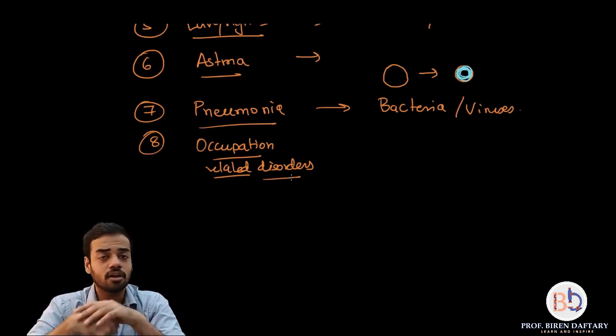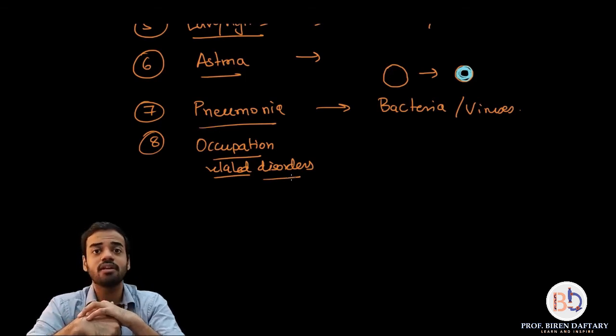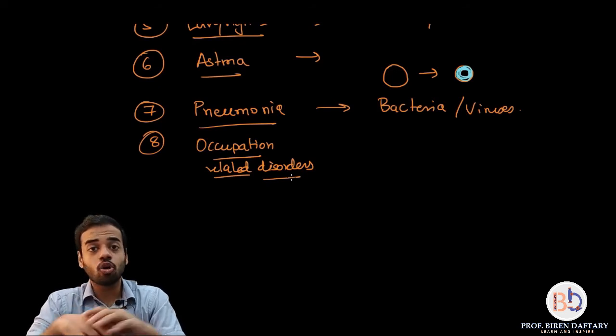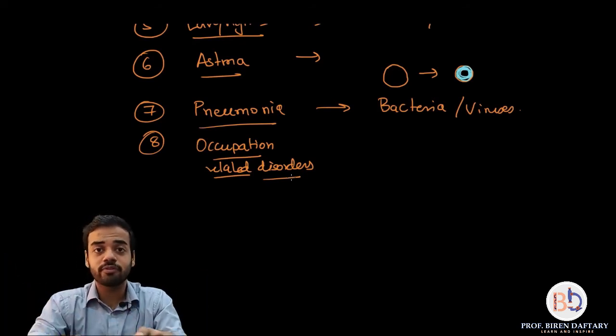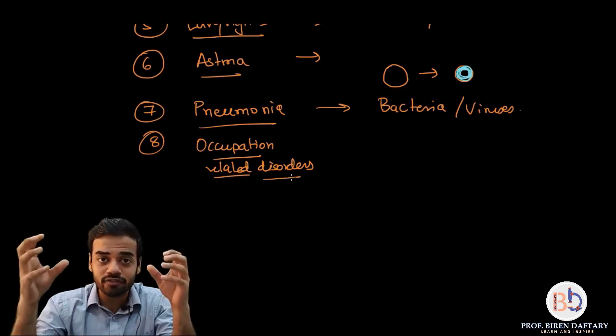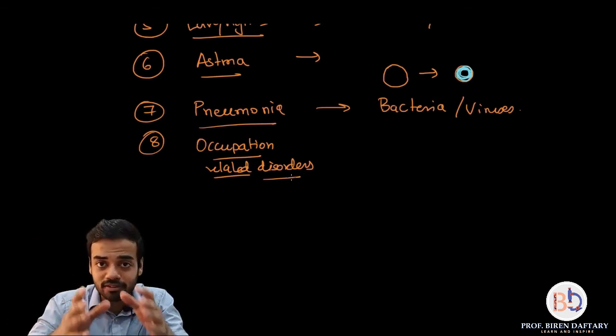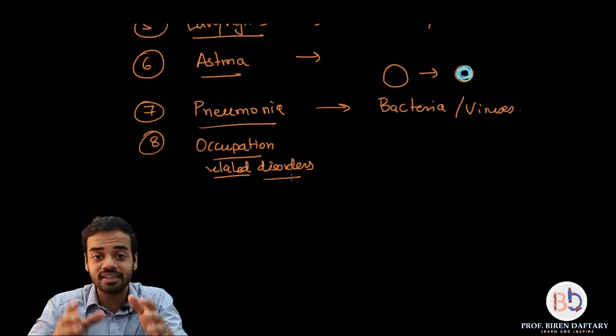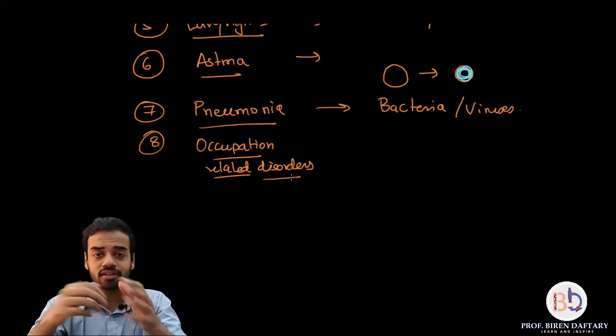Similarly, there is a compound called asbestos, so people suffer from asbestosis. Normally not all people suffer from this; only people who are working in such an environment where the air is full of these particles suffer from this disease. That is why this is called occupation related disorders. Is this clear? Okay, what are the symptoms?